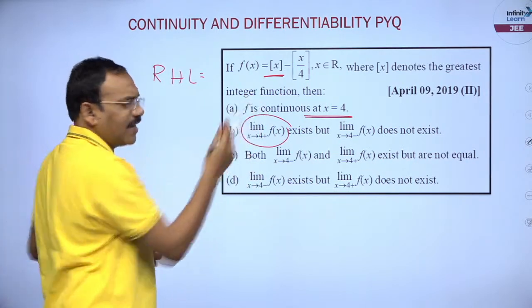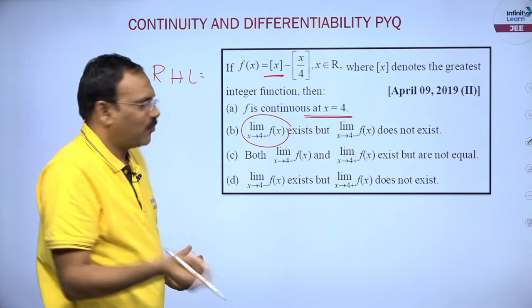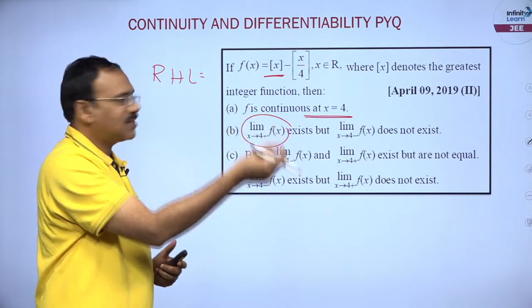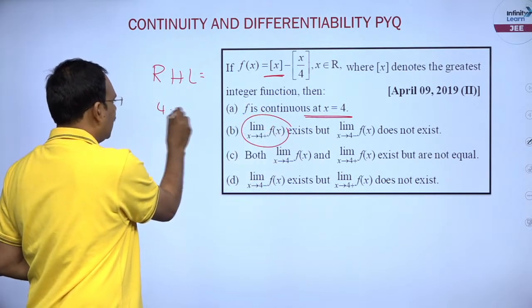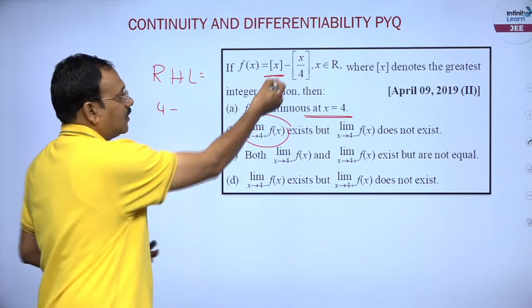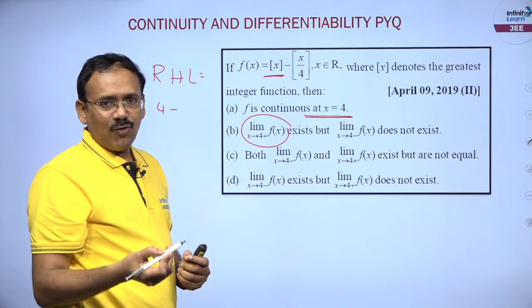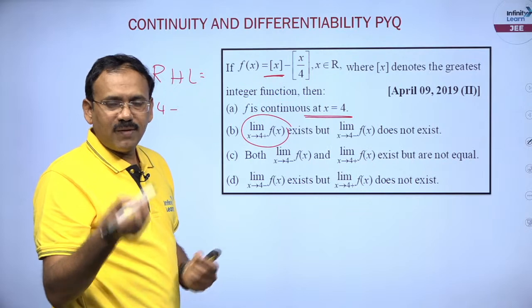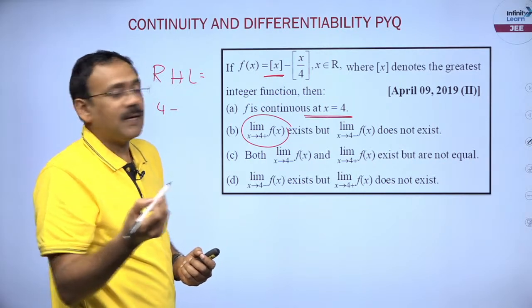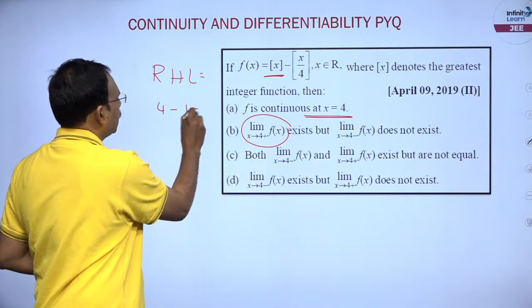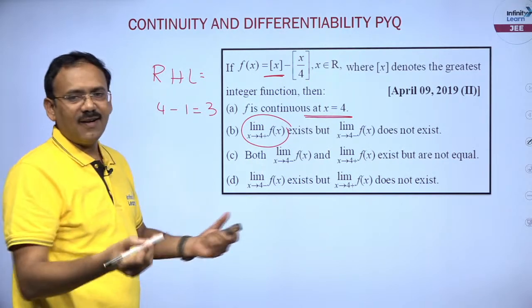So, fine, x is slightly more than 4. So, 4 point something, step x will become 4 minus, x by 4 is slightly more than 4.0001 by 4, which means 1.00 something comes, step is 1. So, 4 minus 1 is 3, right hand limit is 3.